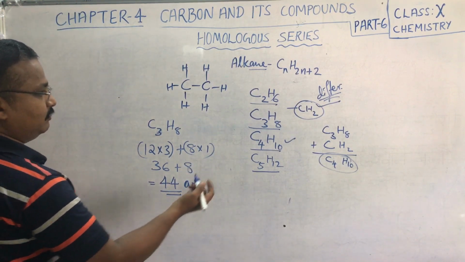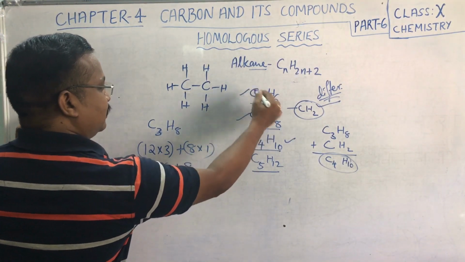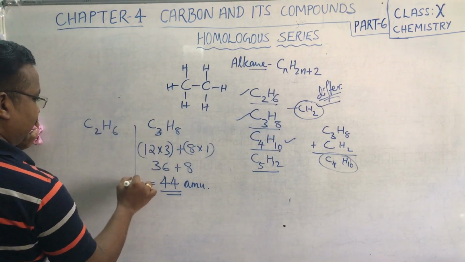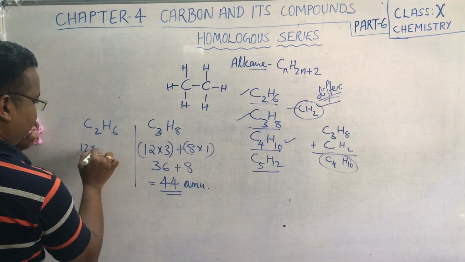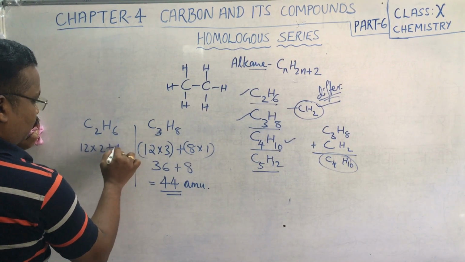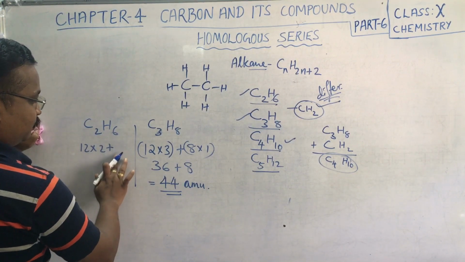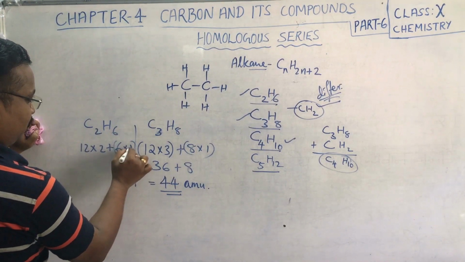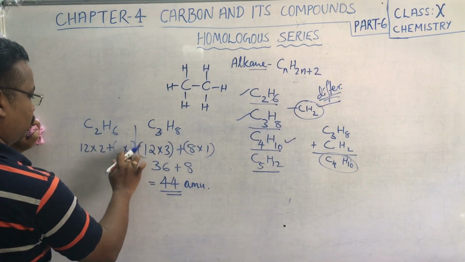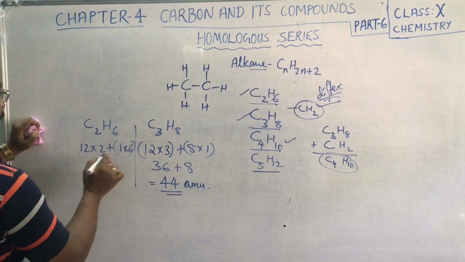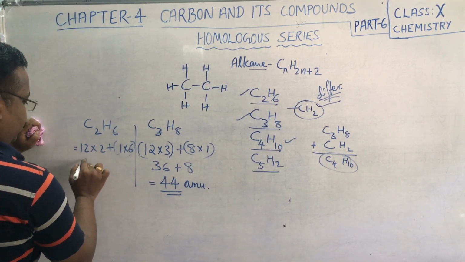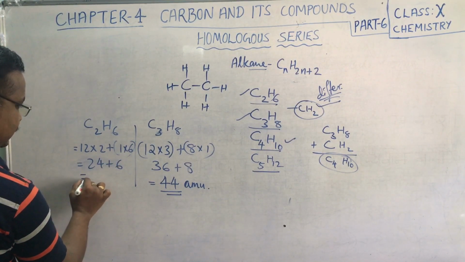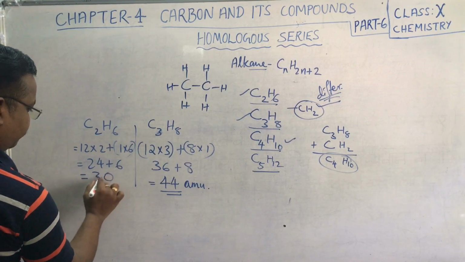Now if you take another, C2H6, the mass is 12 into 2 plus 1 into 6. So 12 into 2 is 24, plus 6, that is 30.